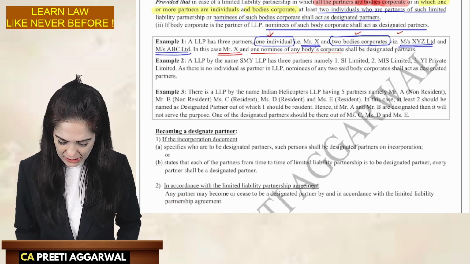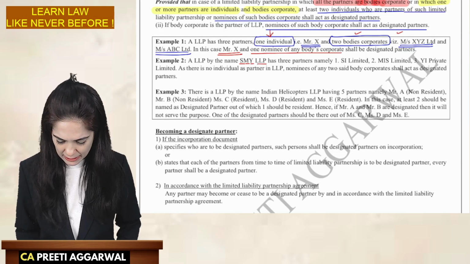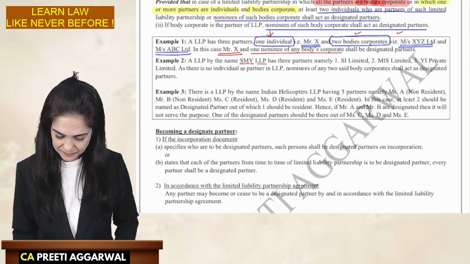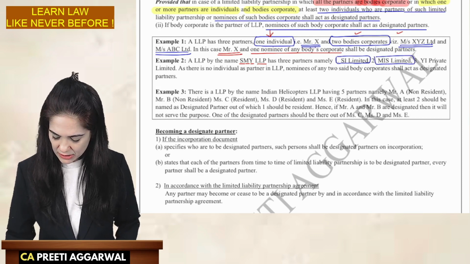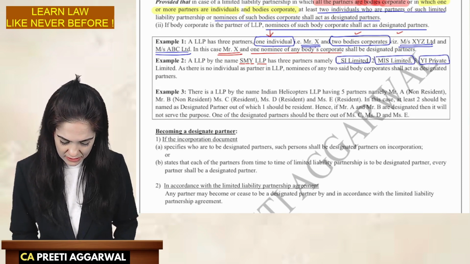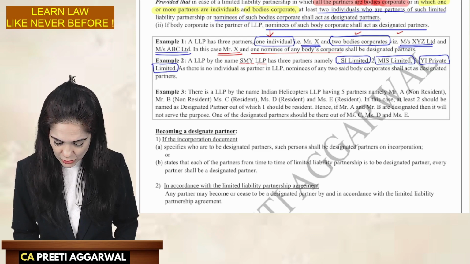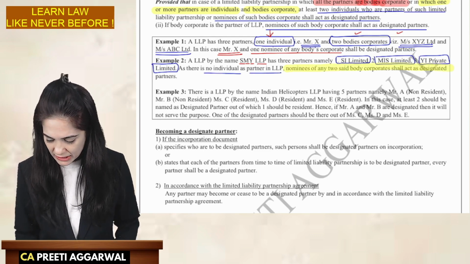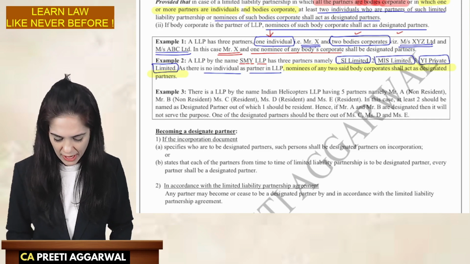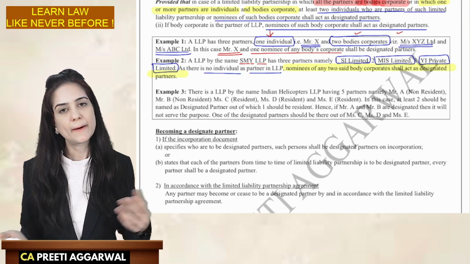An LLP is named SMY LLP. It has three partners: SI Limited, MIS Limited, YI Private Limited. There is no individual as a partner. All right, no worries. The nominees of two of these body corporates will act as the designated partners.